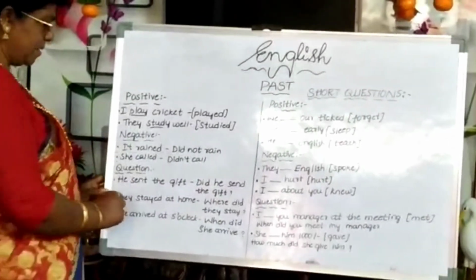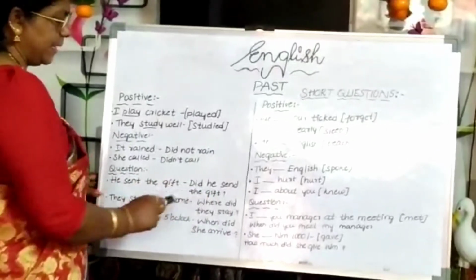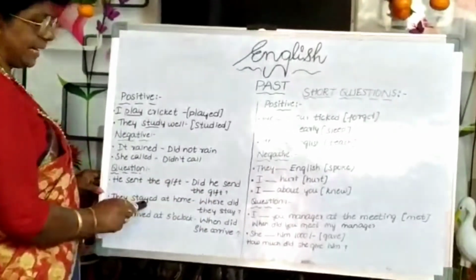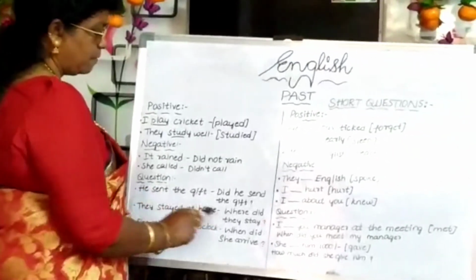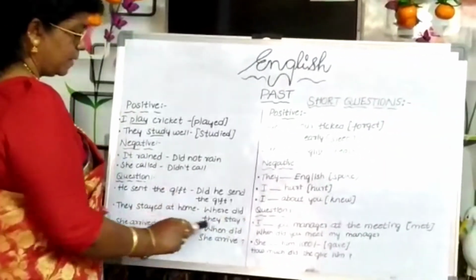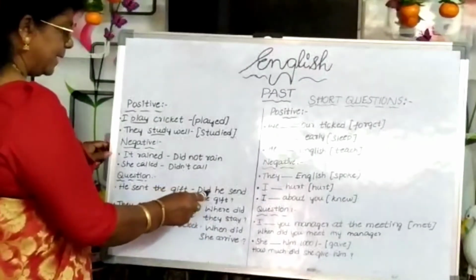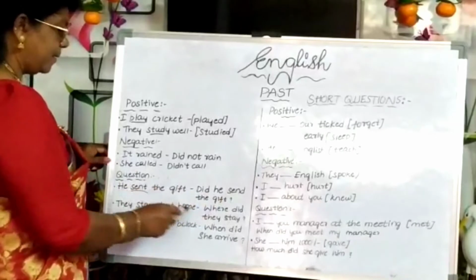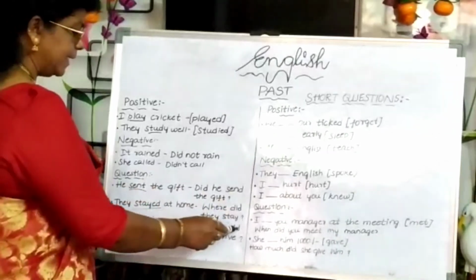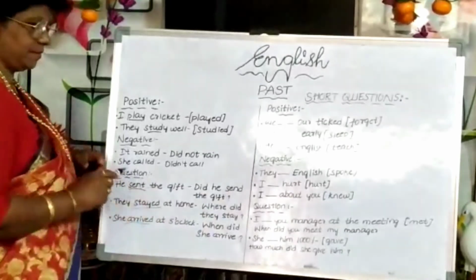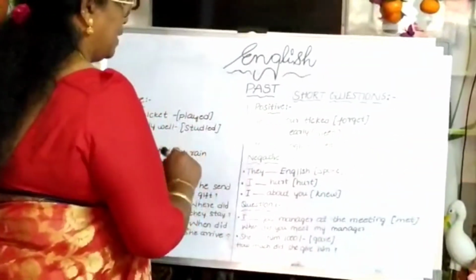Okay na? Now they stayed at home. Where did they stay? Did plus stay, not stayed. She arrived at 5 o'clock. When did she arrive? Did plus arrive, not arrived. See here, did plus send, did plus stay, and did plus arrive. Okay na? Now here, short questions.